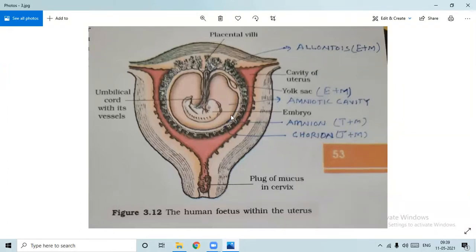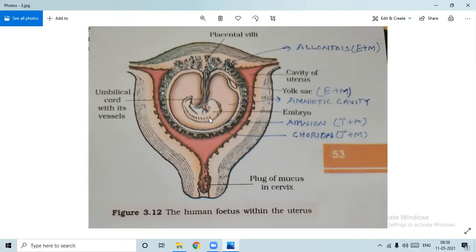After this gestation period, when the fetus is fully developed, then nature will do its job. What is that job? Its ejection is to be done. The fetus will give a stimulus to the uterus, and the uterine wall starts contracting. When the uterine wall contracts, then oxytocin will be released from the brain.